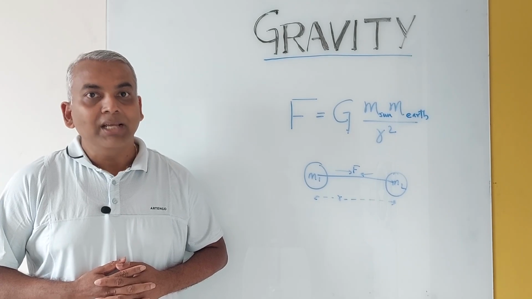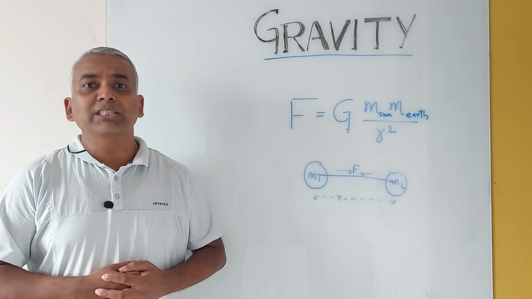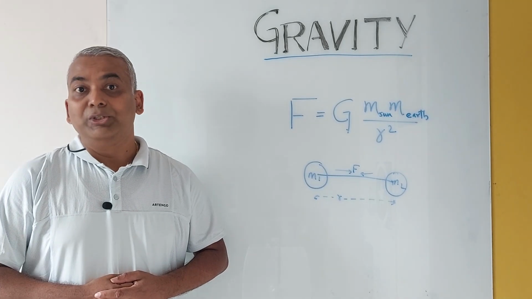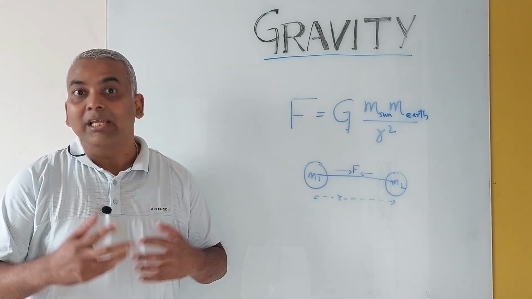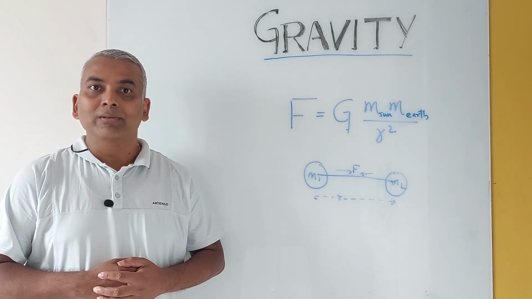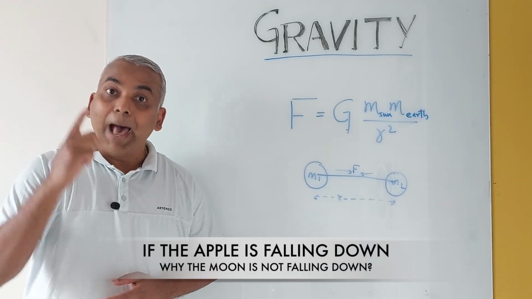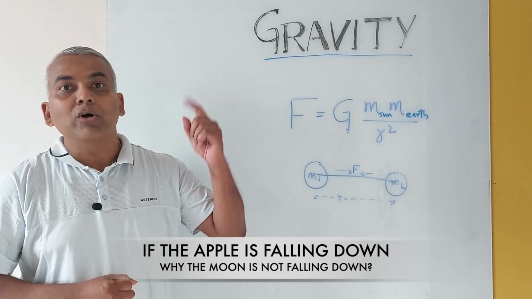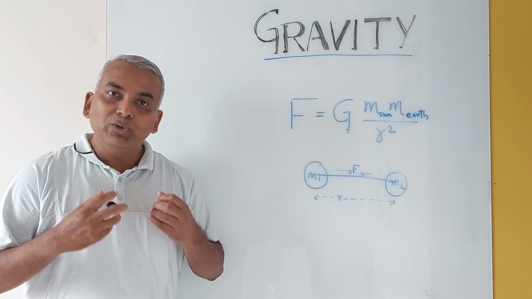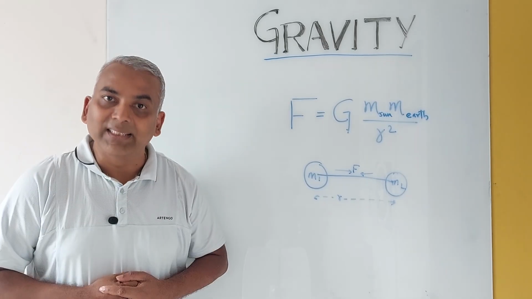Intuition. Today, we will study a very important topic called gravity. We all have heard the legendary story of Newton sitting under an apple tree when a question struck him. Do you know what the question was? Many of you, like me, thought that the question was, why is the apple falling down? But it seems that the real question that came to Newton's mind was, if the apple is falling down, why is the moon not falling down? And the quest to find an answer to this question led to this beautiful subject of gravity that keeps our universe in such a beautiful balance.